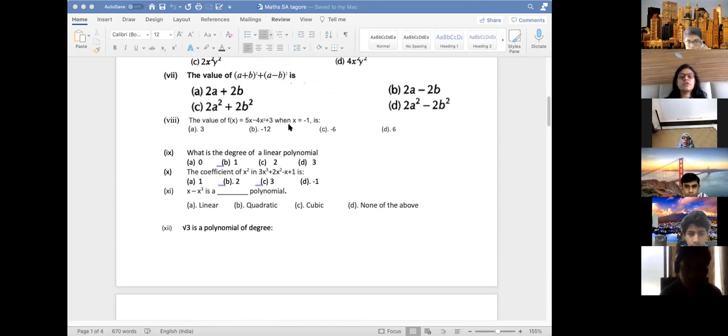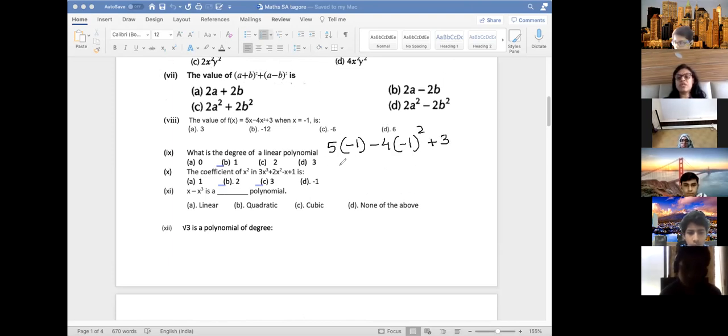The value of f(x) is equal to this much when x equal to -1. So when this type of question comes, you have to put the value of x as -1. Just put -1 in place of x. -4 into (-1) square and +3. This is the simplest question. Just be careful with the sign.